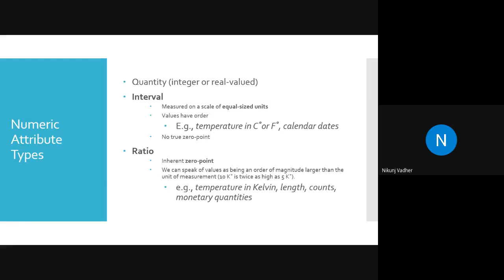So interval value means we can have both negative and positive, but in the case of ratio, if you look at the data set, interval values may have both positive and negative values, but ratio will have only positive. Non-negative values, we can say. It may be 0. These are the things that we are supposed to observe.